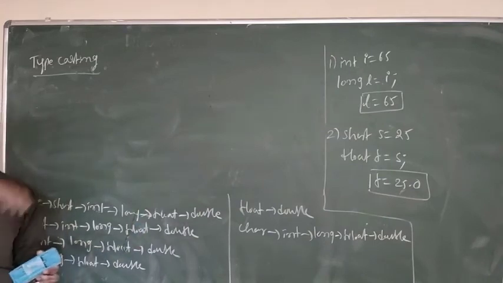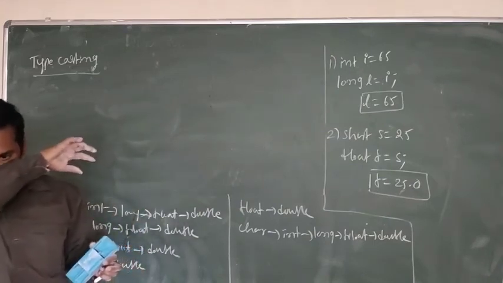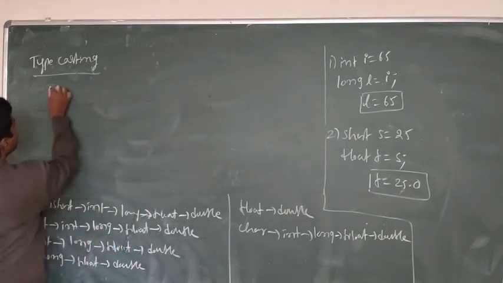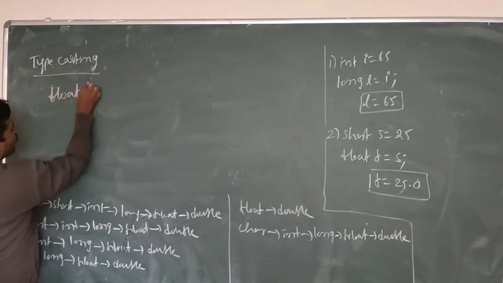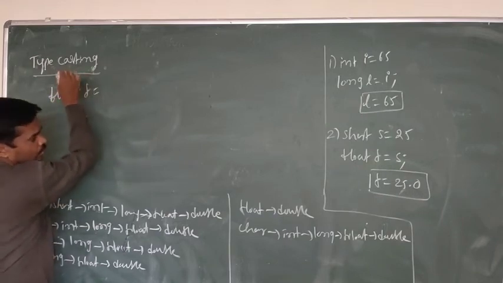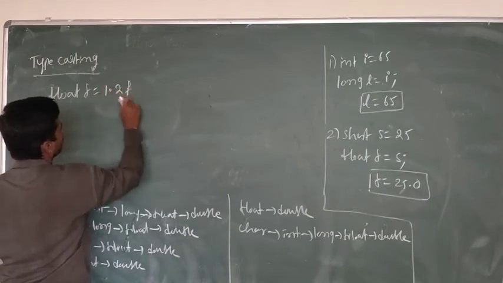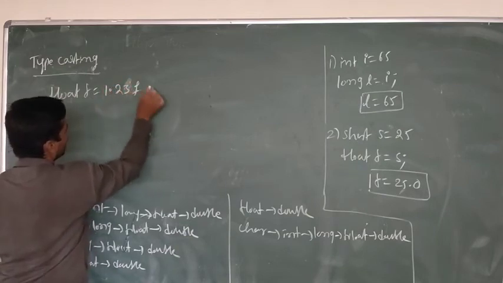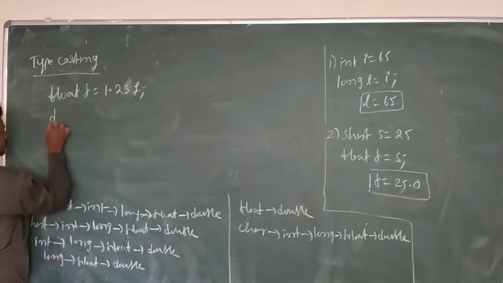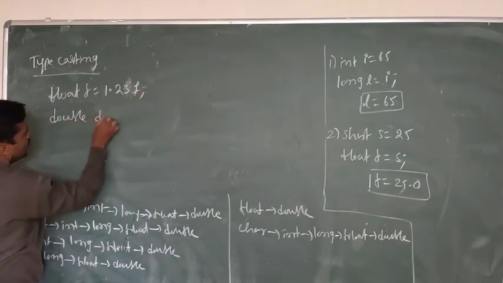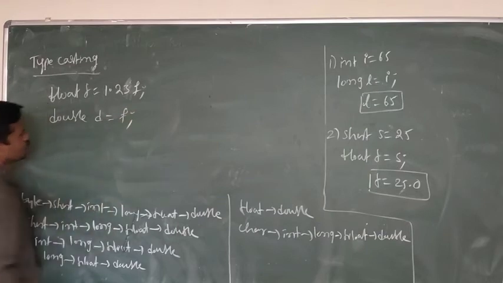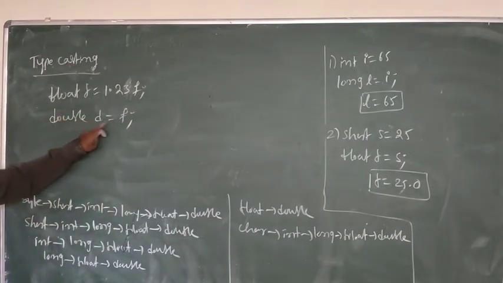Next example, float to double. Float F is equal to 1.23F. Next, double D is equal to F. So float easily fits into double. You are assigning F, the float, to D, the double.